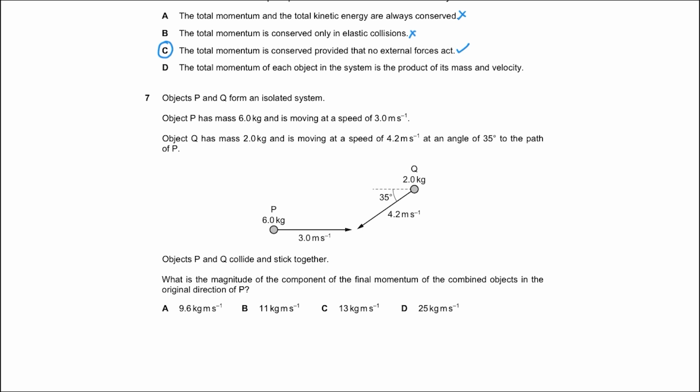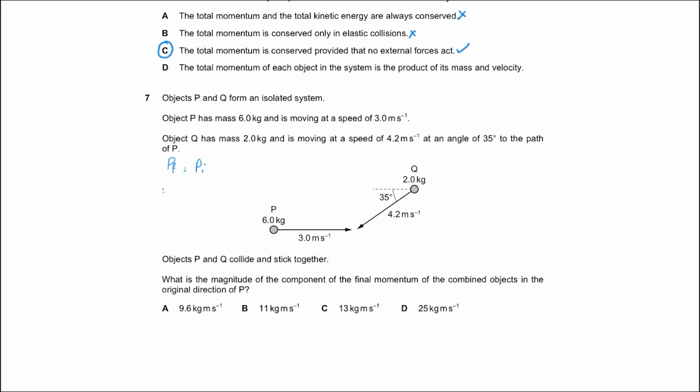Objects P and Q collide and stick together. What is the magnitude of the component of the final momentum of the combined objects in the original direction of P, which means horizontally? What is their final horizontal momentum? Now, since momentum is conserved, you need to understand that momentum is a vector quantity. And because momentum is conserved, what they're trying to say is momentum in a linear direction is conserved. So the initial horizontal momentum should be equal to the final horizontal momentum. They're asking us for the final horizontal momentum, and I know that should be equal to the initial horizontal momentum.